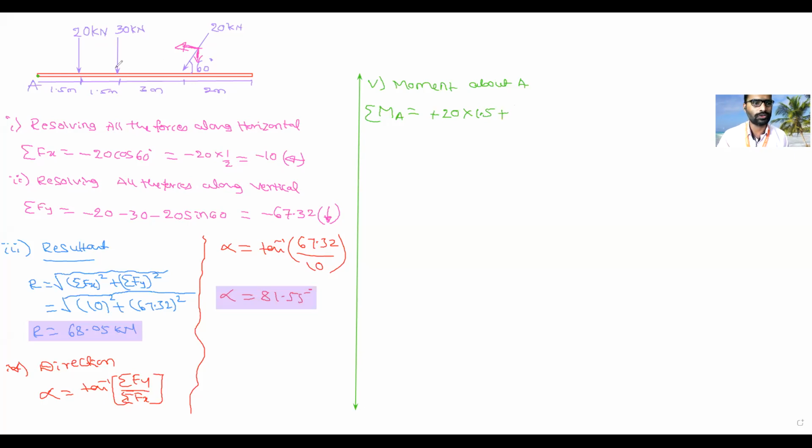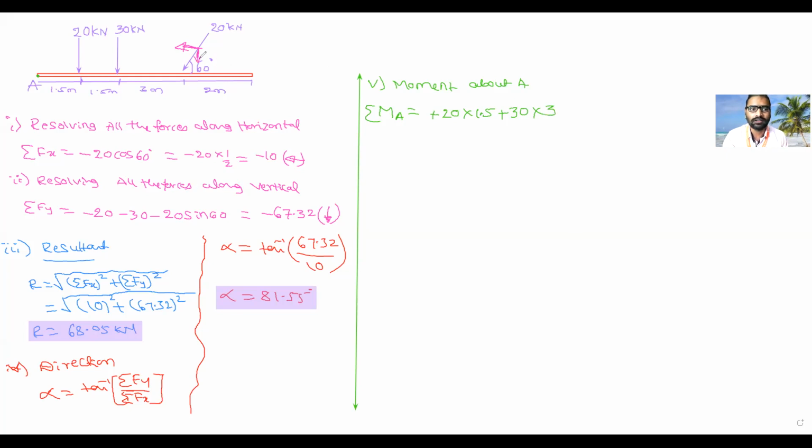Next is also positive. Okay, this is 30. Plus 30, 30 into? 3. From which point you are calculating? From the point A. So the distance between the line of action of the force from the given point A, A to F2 force, is 3. Okay, you have to be very careful. Next, third force.